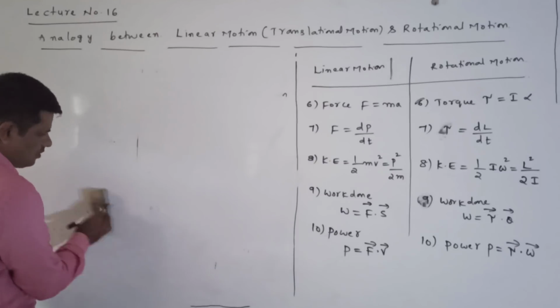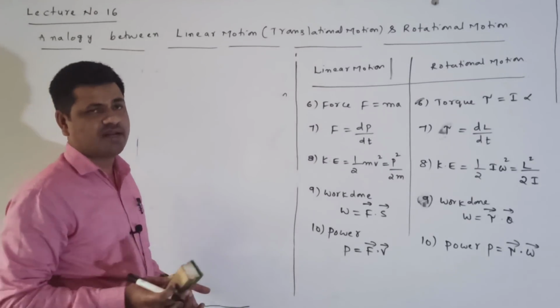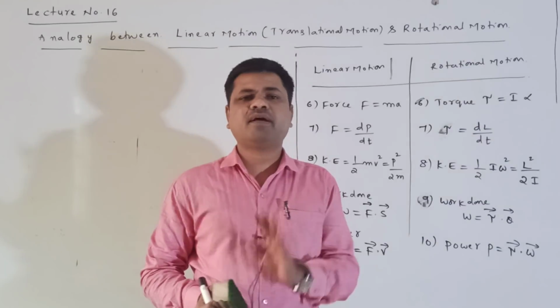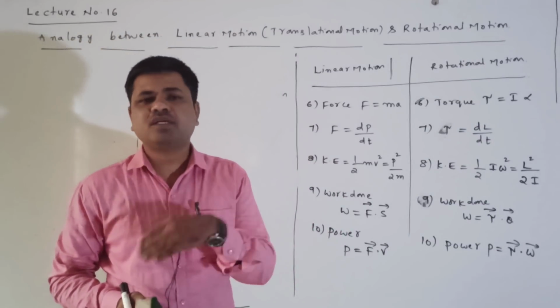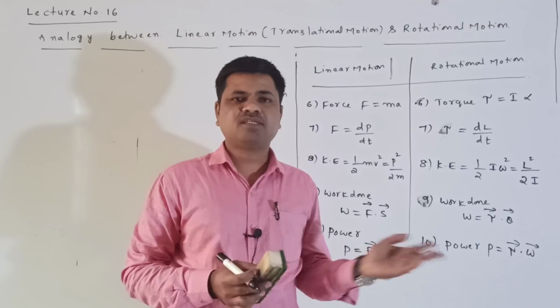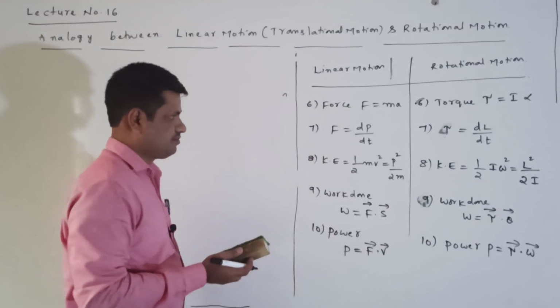Listen here: if you don't know the formula in rotational motion, you can just remember the formula in linear motion. Using this you can write the rotational one, just by interchanging the physical quantities.